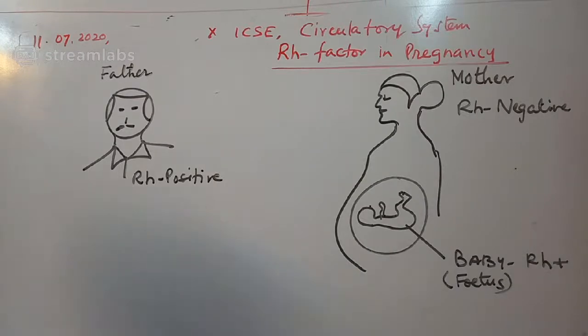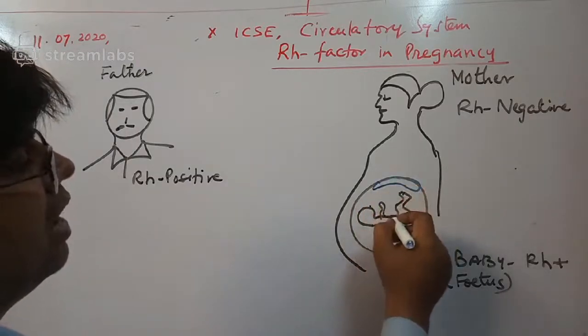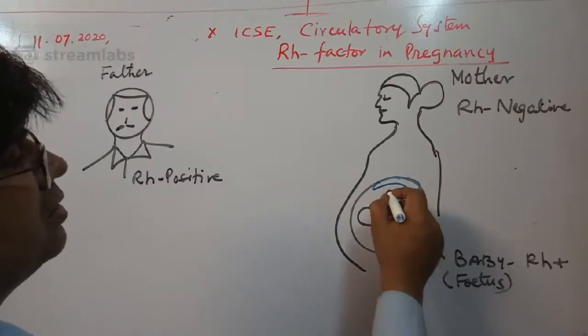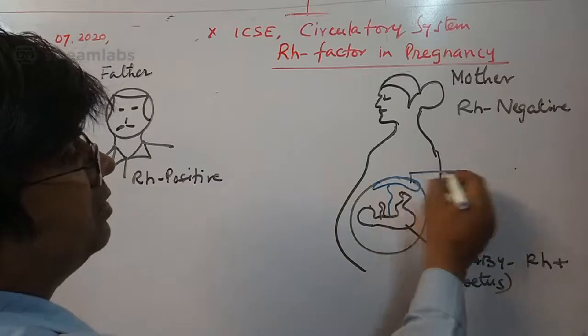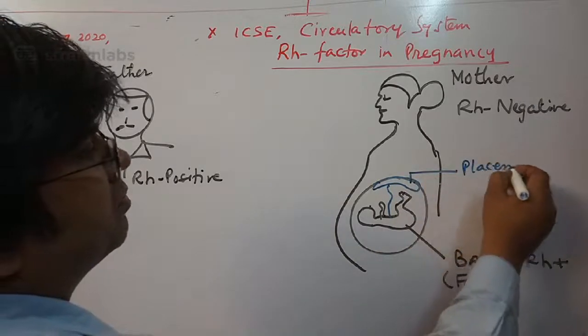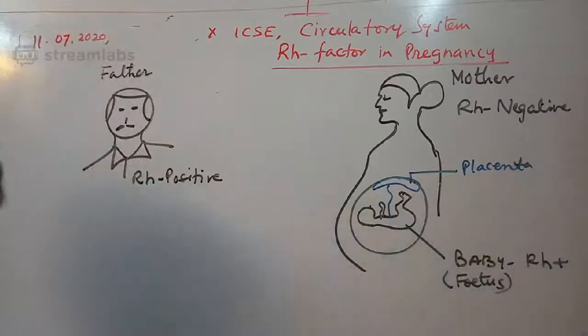What will happen? Let's understand this part. This part is the placenta.